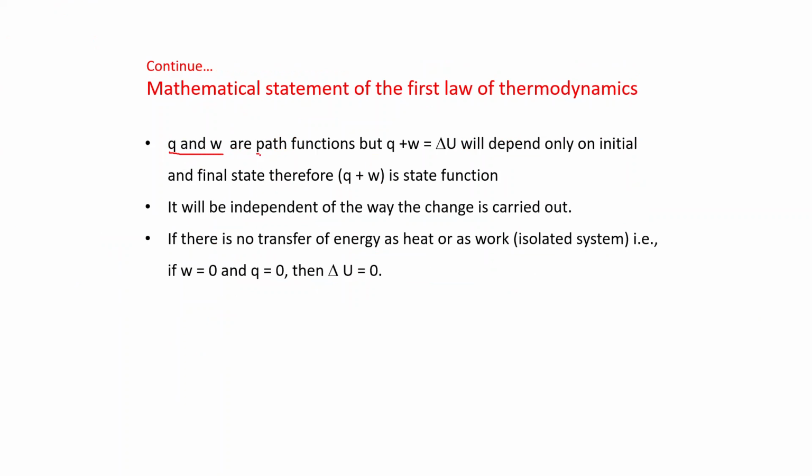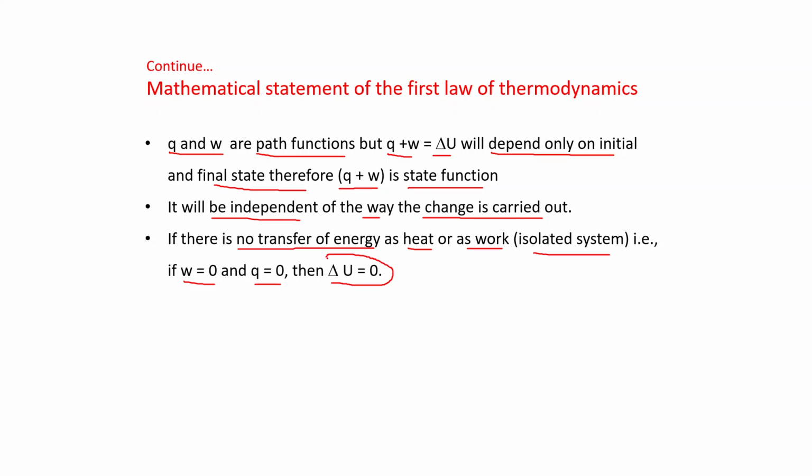Q and W are path functions. If we consider them separately, then Q and W are path functions, but Q plus W, which is equal to delta U, will depend only on the initial and final state. Therefore, Q plus W is a state function. Okay. It will be independent of the way the change is carried out. If there is no transfer of energy as heat or as work, that is an isolated system, that is if W is equal to 0 and Q is equal to 0, then we can say delta U is equal to 0.